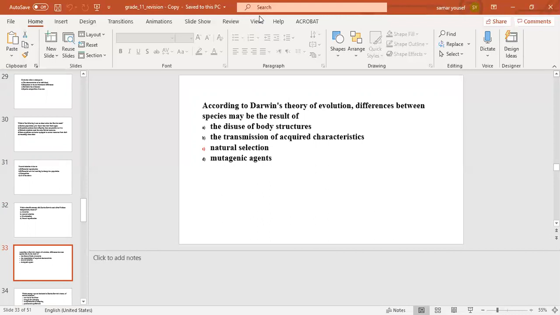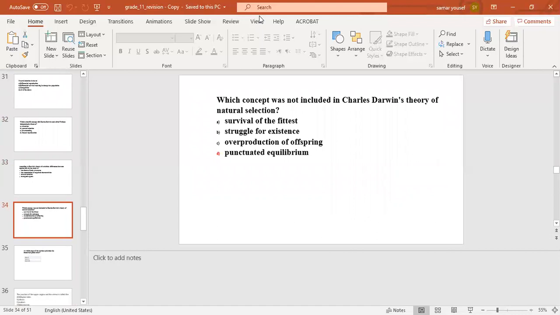Number C, natural selection. Number D, mutagenic agents. The correct answer will be number D, mutagenic agents. The next question, which concept wasn't included in Charles Darwin's theory of natural selection? Number A, survival of the fittest. Number B, struggle for existence. Number C, overproduction of offspring. Number D, punctuated equilibrium. The correct answer would be number D, punctuated equilibrium.